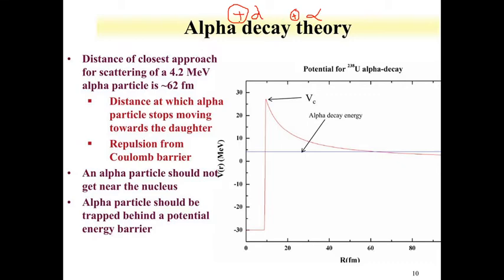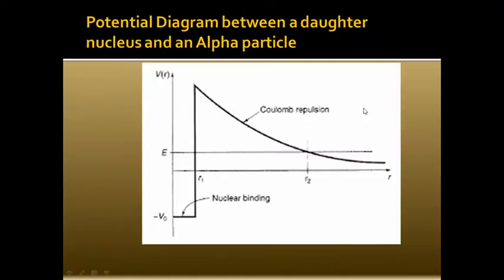So the alpha particle and daughter are at a distance, and there is a Coulomb potential between them, like between any two charged particles. This is one point, and then you reduce the distance, they approach still closer, and you plot another point. Like that, you plot a graph.